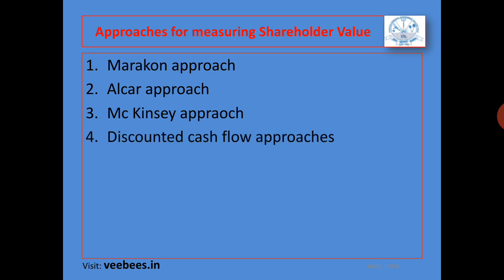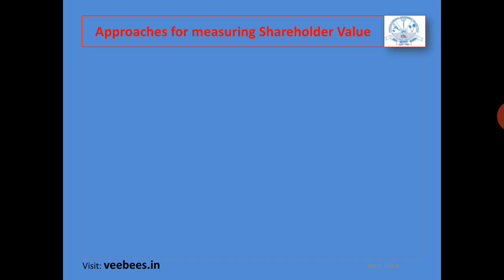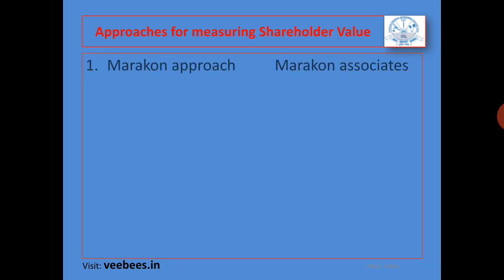Then discounted cash flow approaches. In this case we will discount the cash inflows to find the value of the firm. Then EVA, another approach is EVA, economic value added, we will explain in detail. And MVA, market value added. These are the 5 approaches for measuring shareholder value. We will discuss these approaches here.